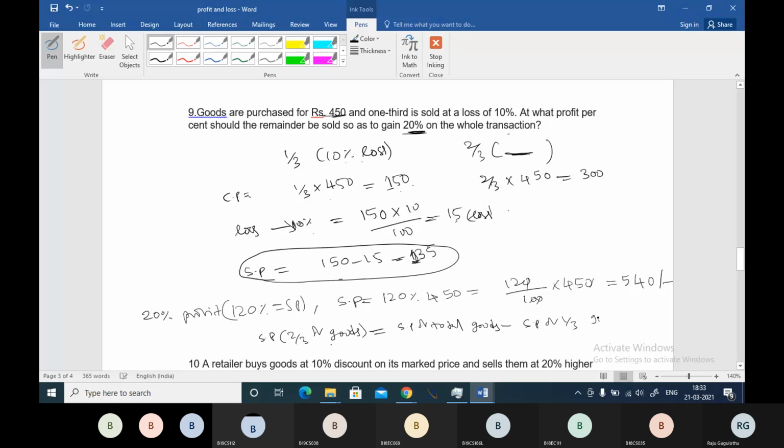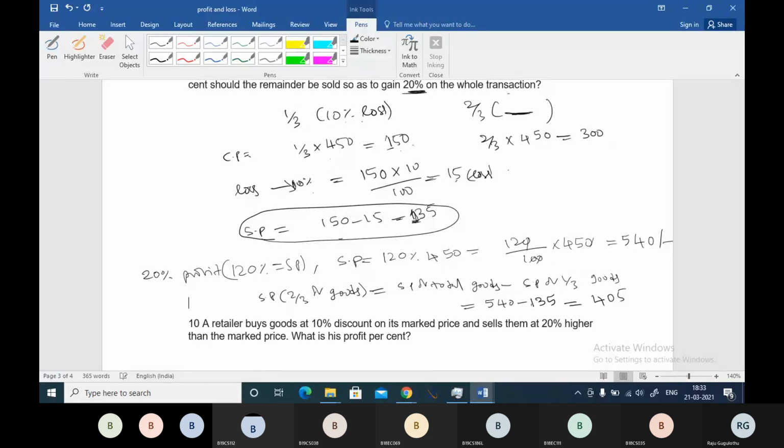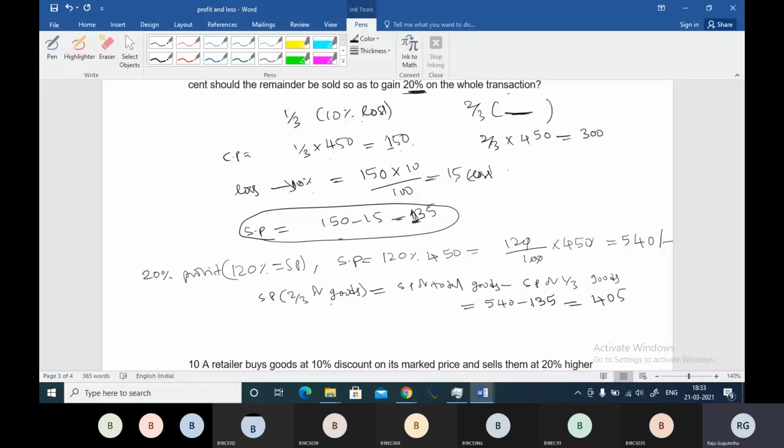That is total 540 minus 135. This will give you the selling price of two third of goods. This is becoming 405.